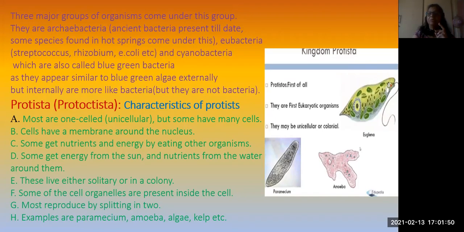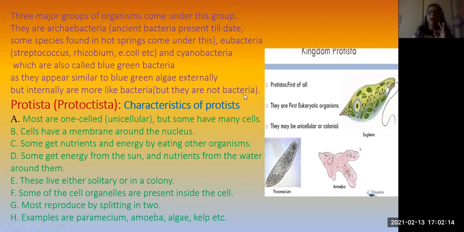Eubacteria means new type, and Streptococcus, Rhizobium, E. coli are examples of the eubacteria present in this group, and also cyanobacteria, which produce food materials.